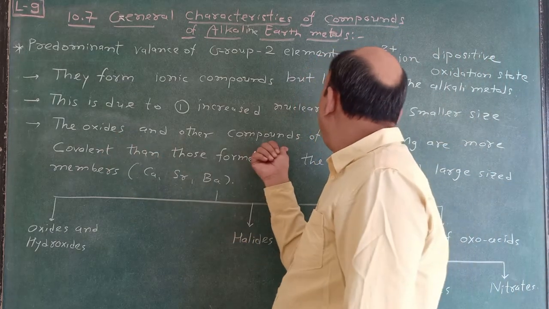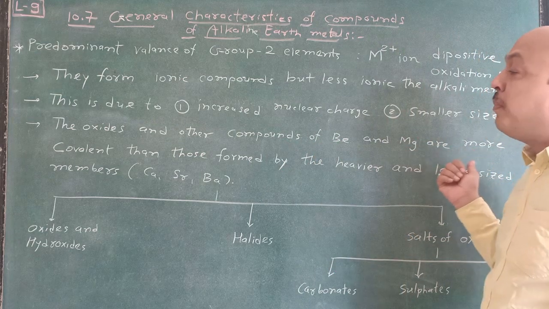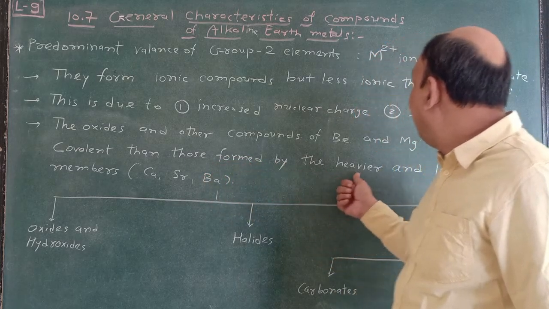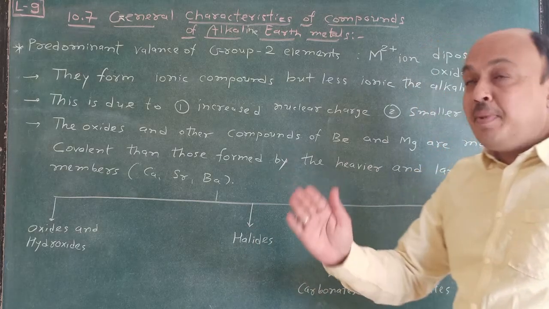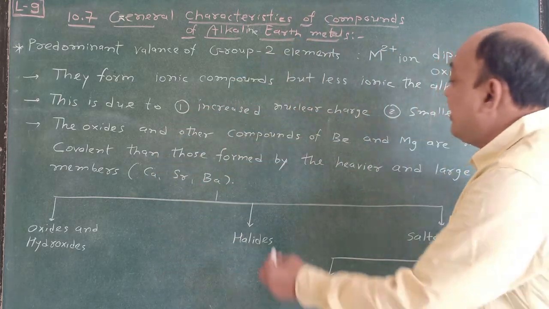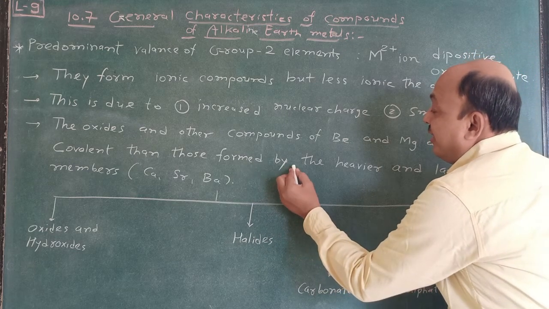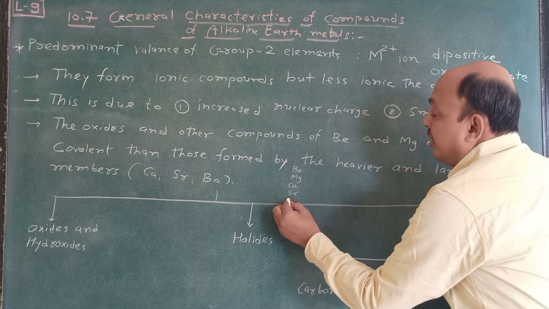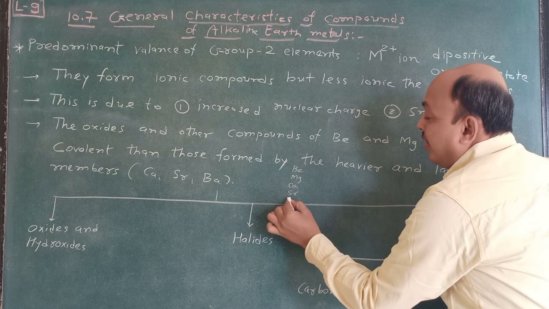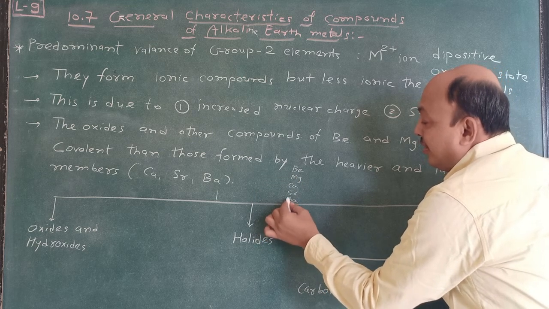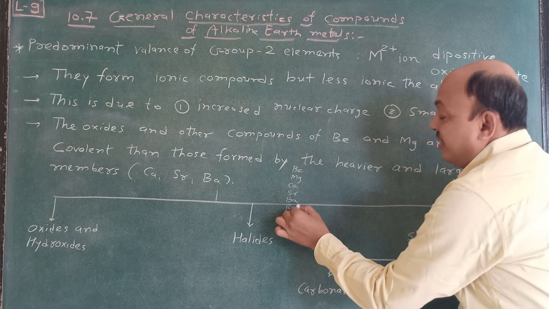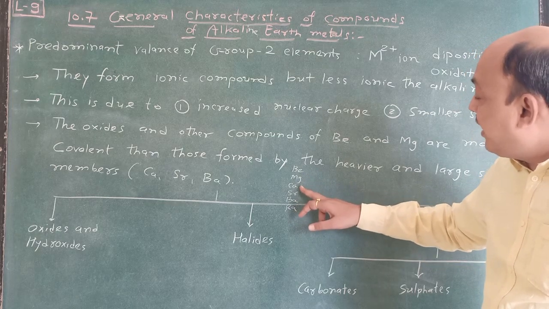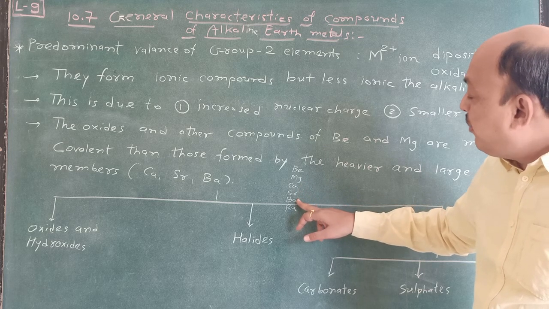The oxides and other compounds of beryllium and magnesium are more covalent than those formed by the heavier and large sized members. Remember, the upper part we consider, suppose we see lithium, sodium, then beryllium, magnesium, calcium, strontium, barium. Remember this way: Be Mg Ca Sr Ba.